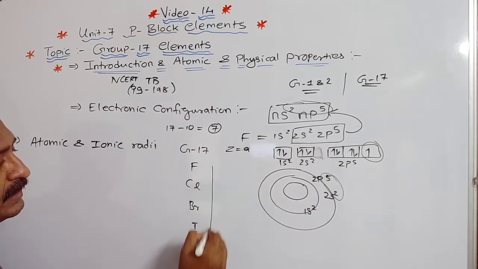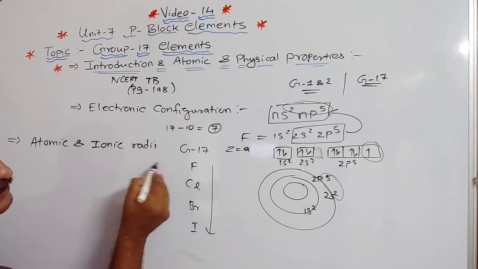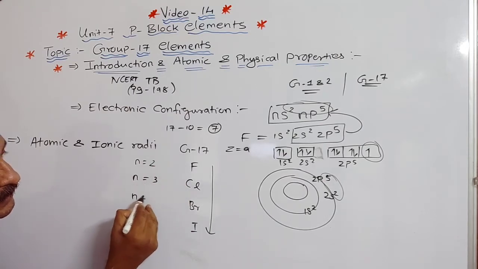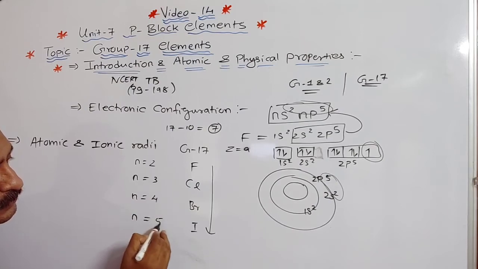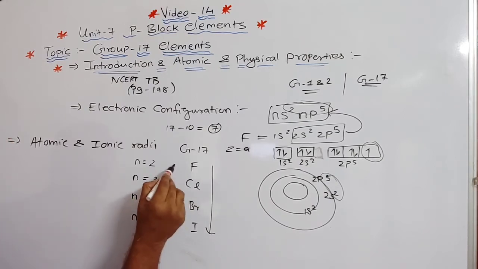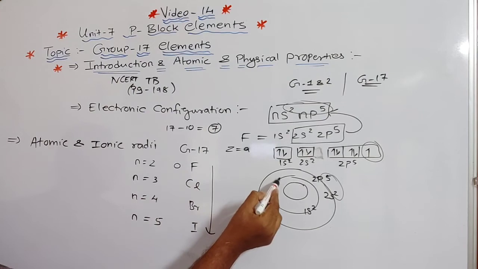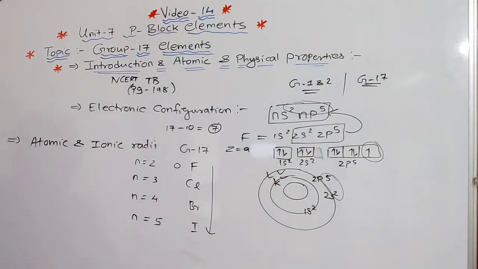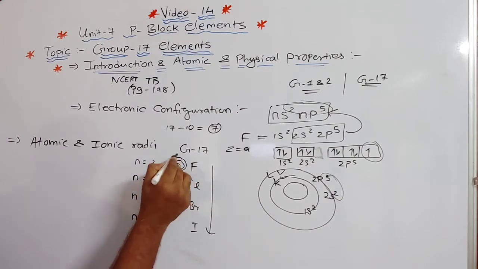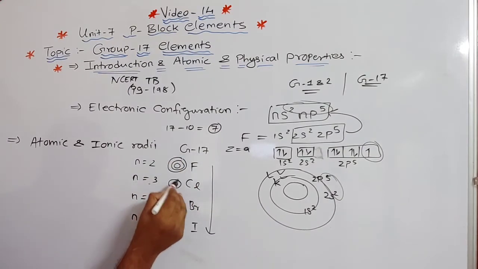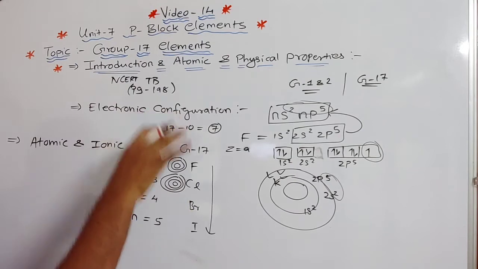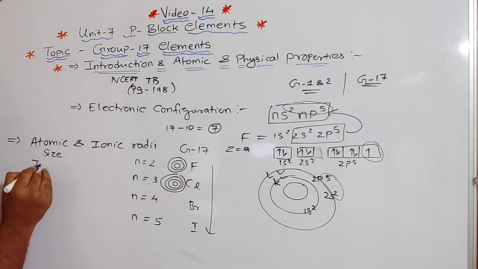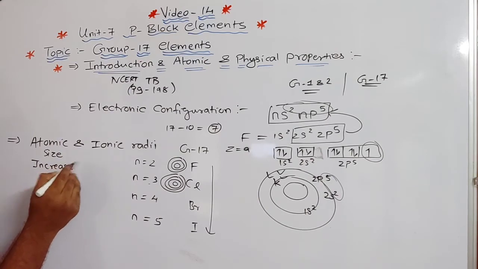So in this case, when we say down the group, we know this starts from the second period, n is equal to 2, n is equal to 3, n is equal to 4, and this is n is equal to 5. So from the second period, fluorine will have how many shells? 2 shells are there, K and L shell. Now when we say n is equal to 3, how many shells in total? 3 shells. So down the group, what will happen to atomic size? It will increase down the group, right?